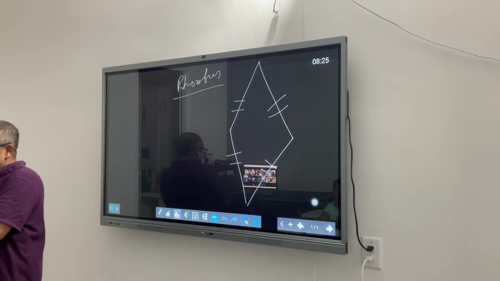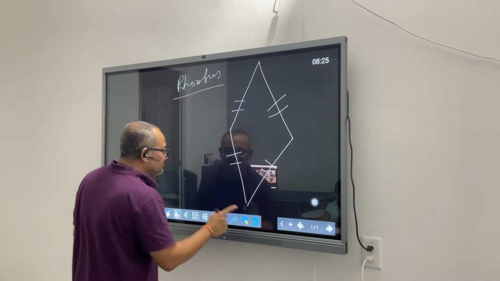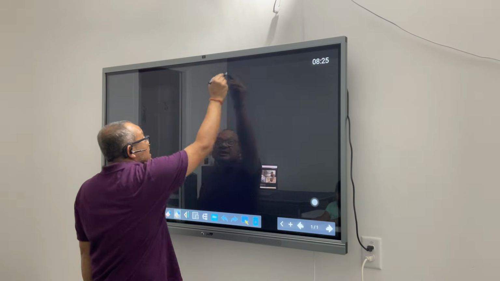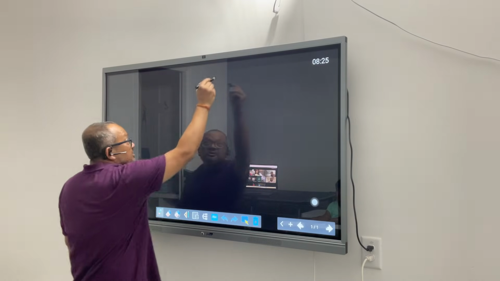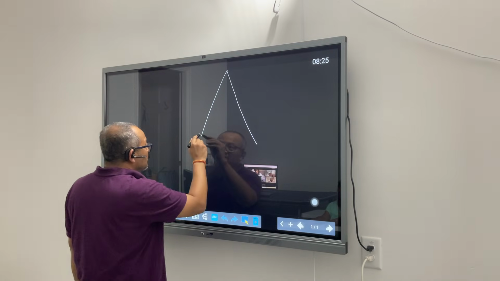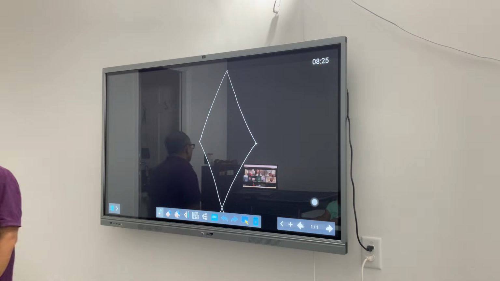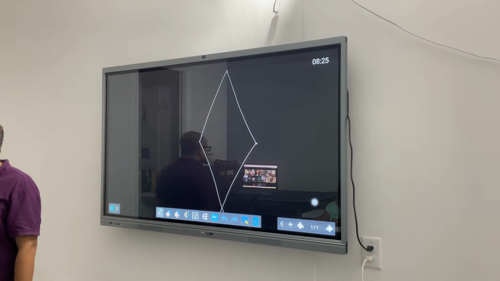Okay, so we are talking about the area of a rhombus, and the area of a rhombus is d1 into d2 by 2. Adya was going in the right direction. She just lost track of it and was not able to justify what P and Q are. Here, P and Q are the two diagonals of a rhombus.